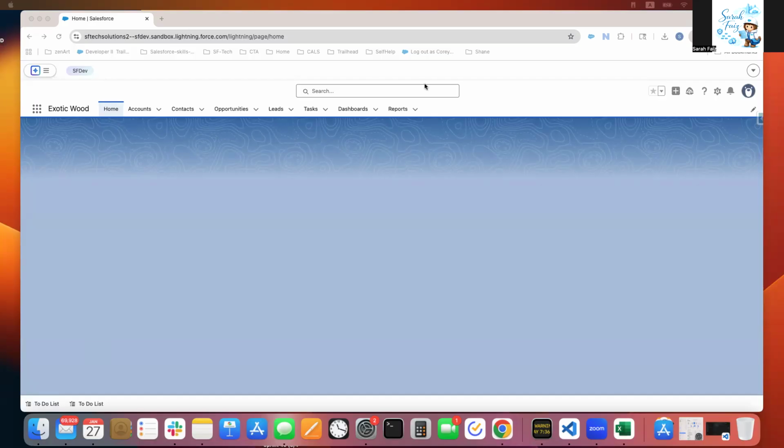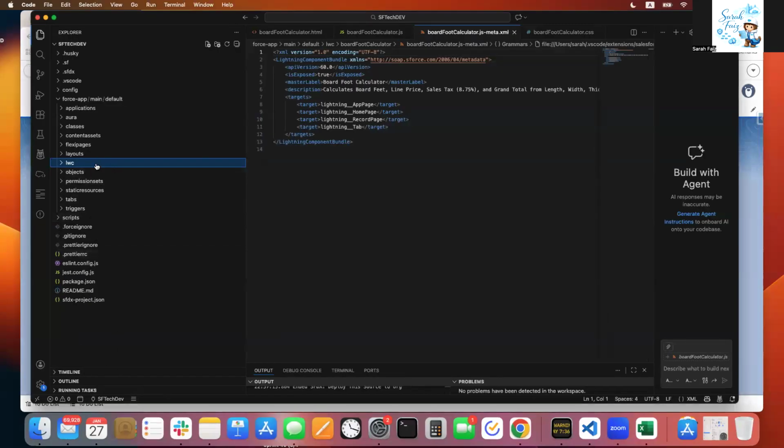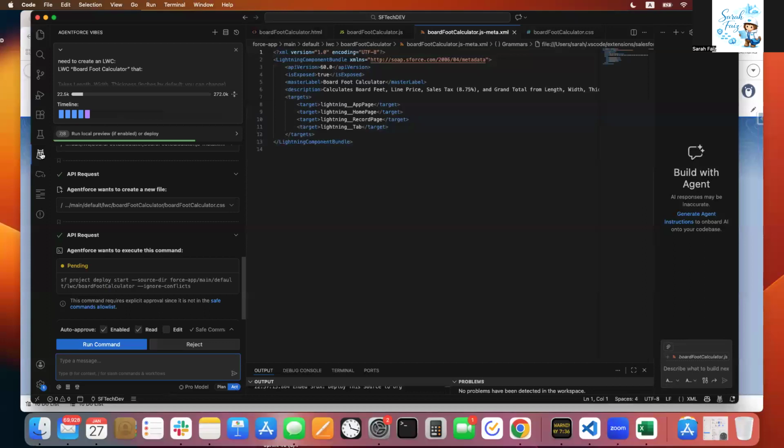So let me start. This is my Salesforce dev environment and my Visual Studio Code is already connected to the same environment. So what I'm going to use is Agentforce Vibes. And here I'm going to give the instructions.